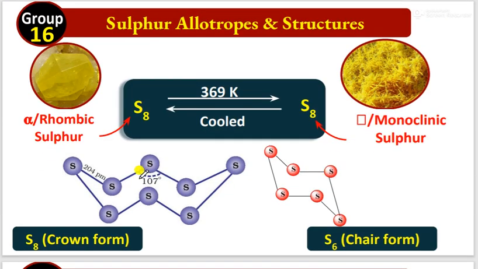The next important one is the allotropic forms of sulfur only. We can get questions from this one. Sulfur is available in the form of octa atomic molecules only. The sulfur molecule undergoes one structure to another, alpha sulfur to beta sulfur. Alpha sulfur is also called rhombic sulfur. Beta is also called monoclinic sulfur. Both are interconvertible. The temperature 369 degrees Celsius is called the transition temperature. At normal low temperature, rhombic sulfur is available. At high temperature, monoclinic sulfur is available.